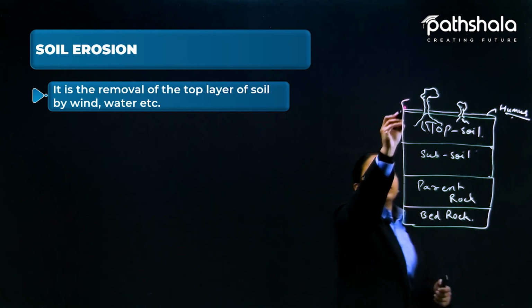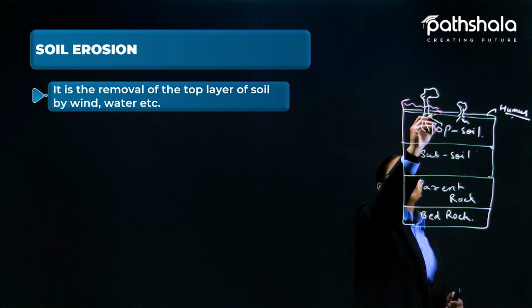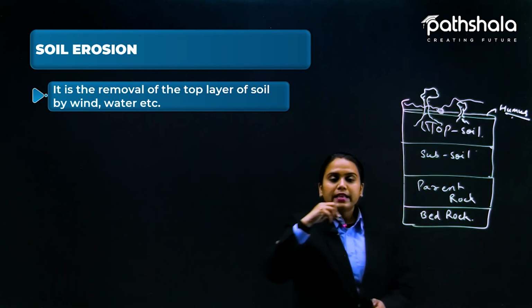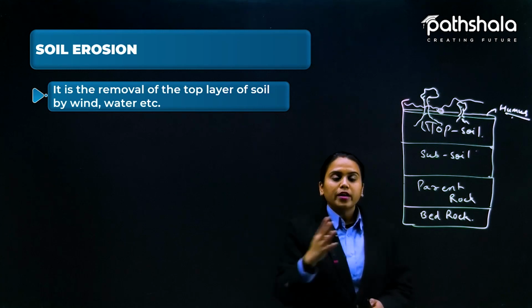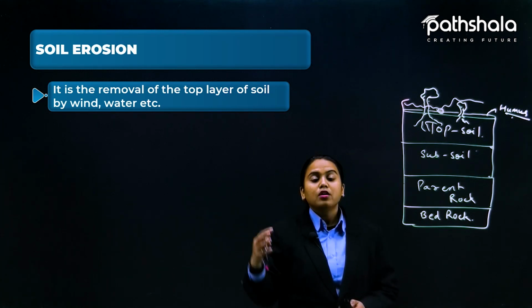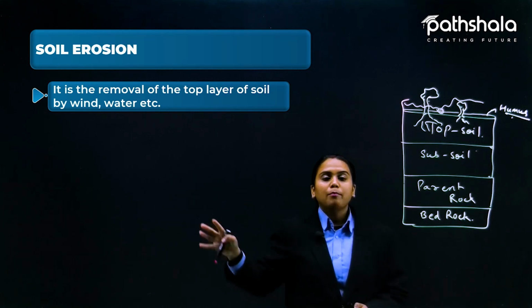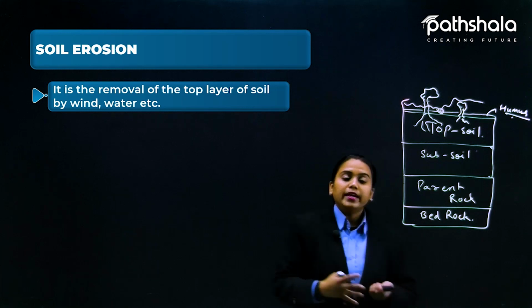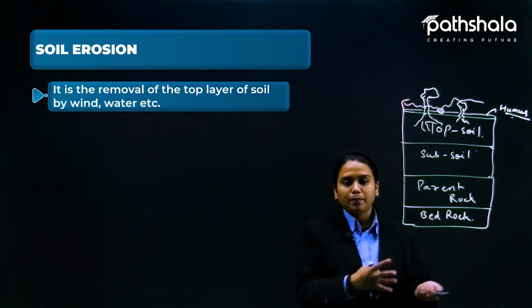Like wind is moving, so it is picking up particles of the soil and taking them with it. And in the same manner, when water is coming in the form of rain or river, all this water takes up the soil together, collects it and deposits it at other parts.